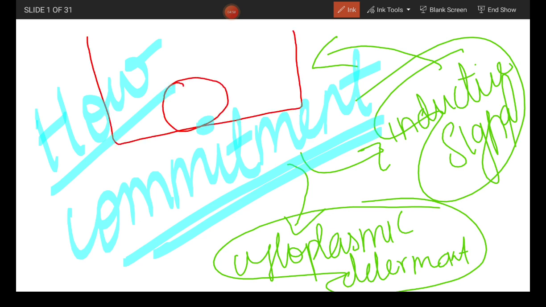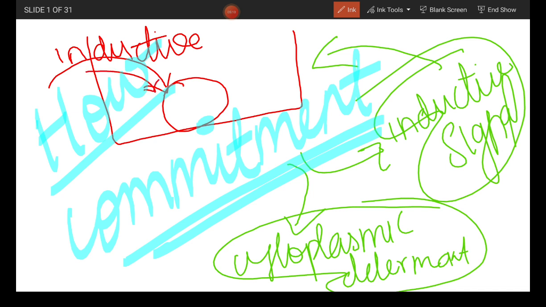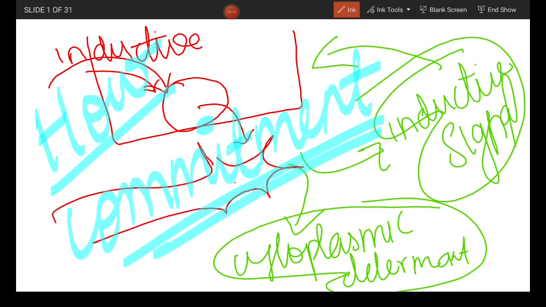This is a stem cell. We are giving an instruction, that is an inductive signal, from outside. We are asking the cell to become a nerve cell by giving a signal from outside.